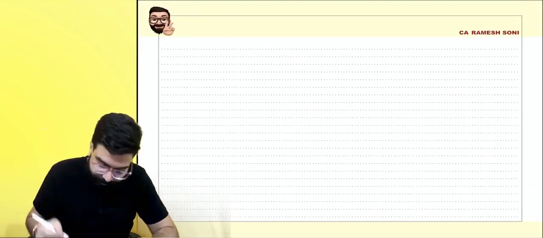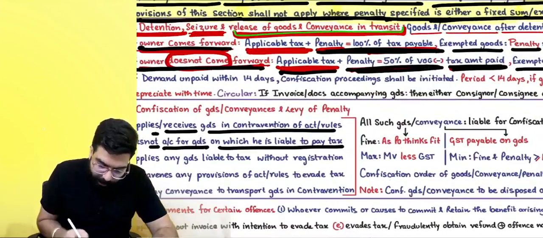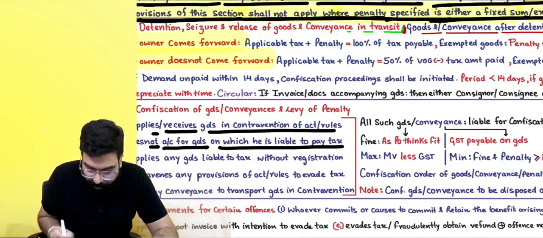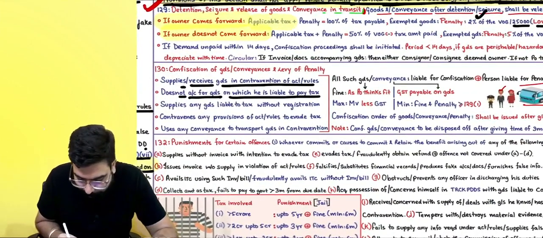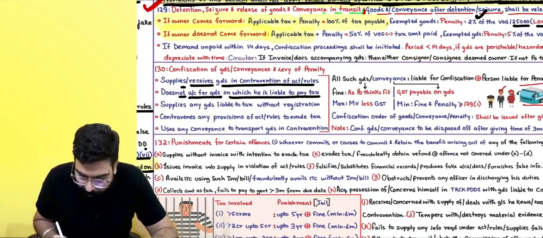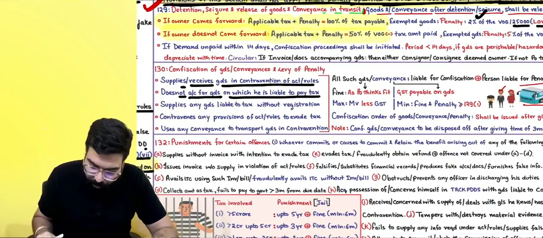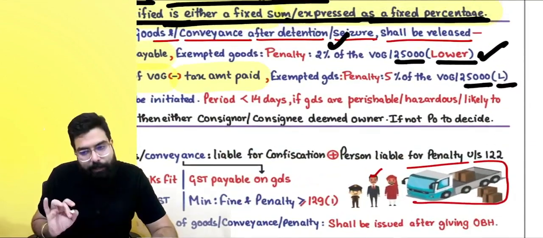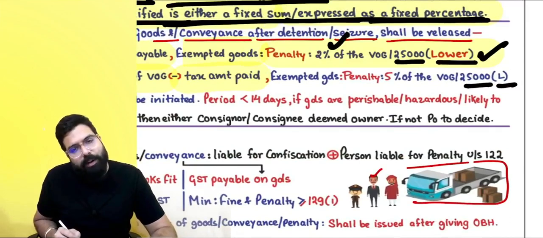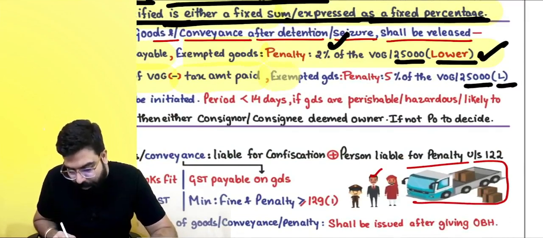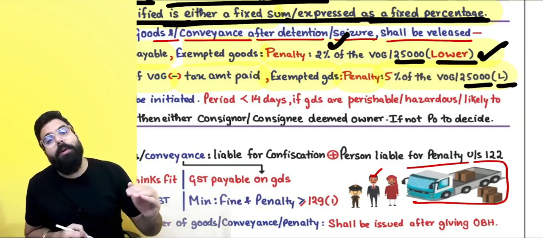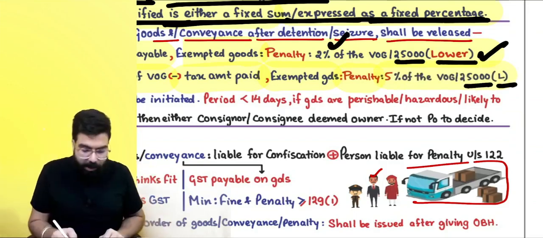I'll tell you again. Remember always, owner comes forward, owner does not come forward. Owner comes forward: applicable tax plus penalty. Owner does not come forward: applicable tax plus penalty of 50% of the value of the goods, minus the tax amount paid. Exempted goods: penalty is 2% or 25,000, whichever is lower. Exempted goods: penalty is 5% of the value of the goods. 2% becomes 5% if the owner does not come forward.